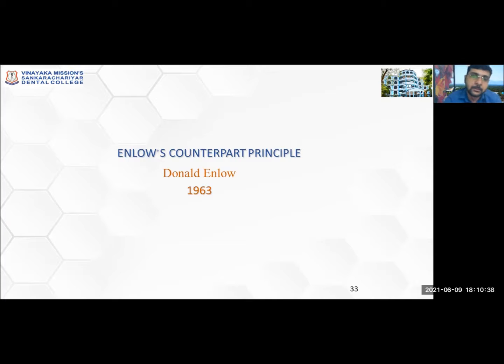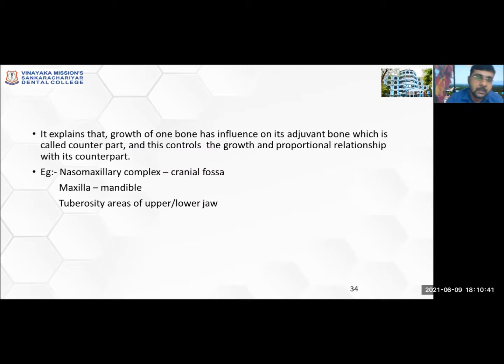Next theory is Enlow's counterpart principle. It is again given by Donald Enlow himself. It explains that growth of one bone has influence on its adjoining bone, which is called its counterpart. This controls the growth and proportional relationship with its counterpart, meaning the growth of one part has an effect on the other. For example, the nasomaxillary complex, which is present at the midface, is a counterpart of the anterior cranial fossa. When the anterior cranial fossa grows, it also leads to the growth of the nasomaxillary complex. Likewise, the growth of maxilla will lead to the growth of mandible. Also, the tuberosity area of the upper jaw will lead to the growth of the tuberosity area of the lower jaw. So, all these are counterparts.